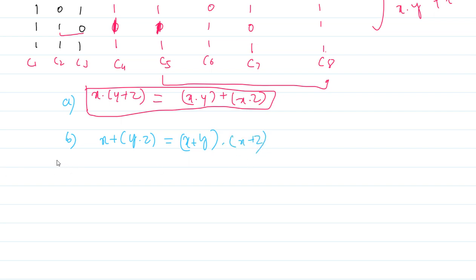First write the truth table or values for x, y, z, then write for y dot z, then write x plus y dot z, later write for x plus y, and x plus z, and the last one is x plus y dot x plus z. You have to verify the columns, this and this. If the values come the same here, then your truth table is correct, and that is a valid distributive law. I hope this is clear to you. Thank you.